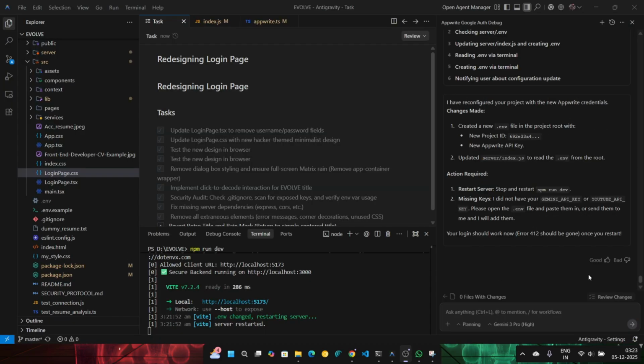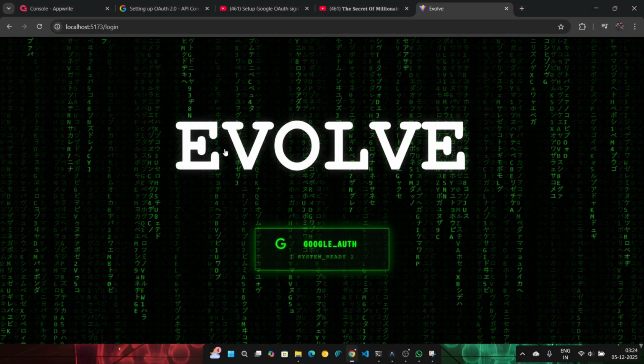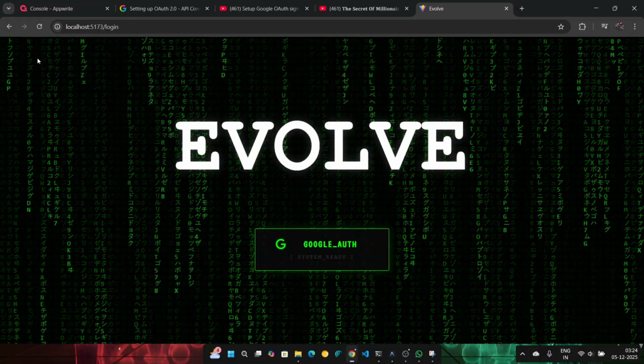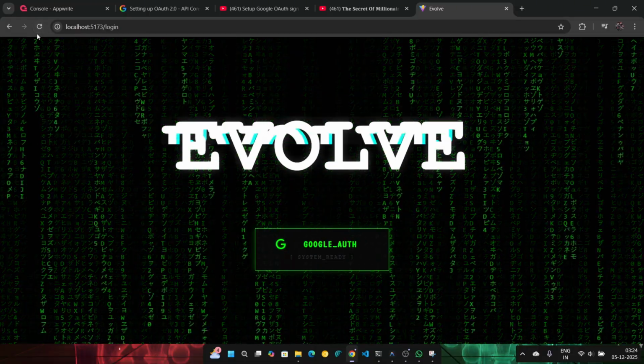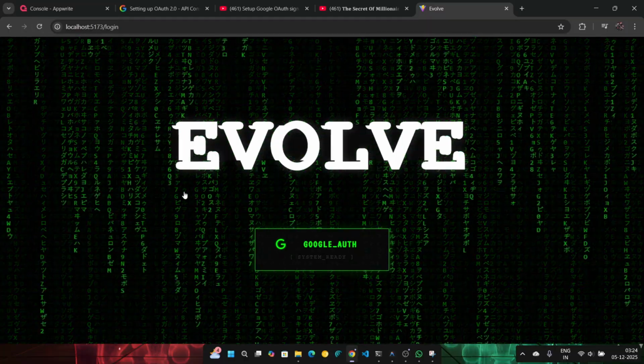So these are the changes as of now, and let me say what the theme of this project is. If you see my project, you have Evolve written, and you have the rain. Like you've seen the movie Matrix, this is called the Matrix rain. When you reload, you have that glitchy effect, and every three seconds you have the glitch, and you have the Google Auth button in the center.